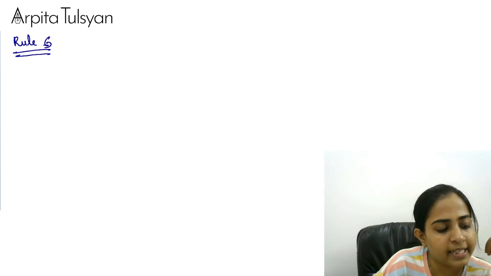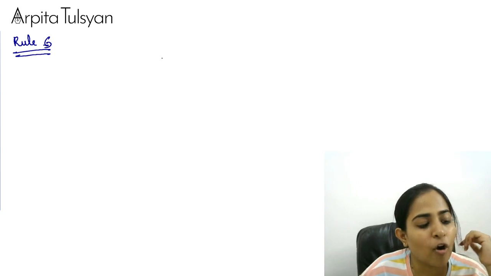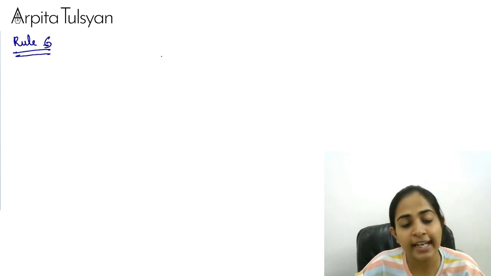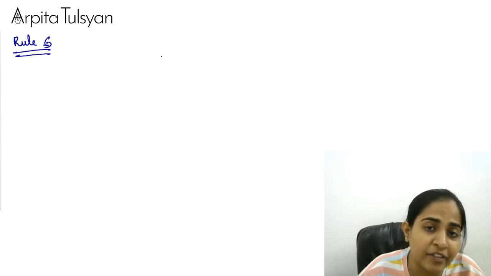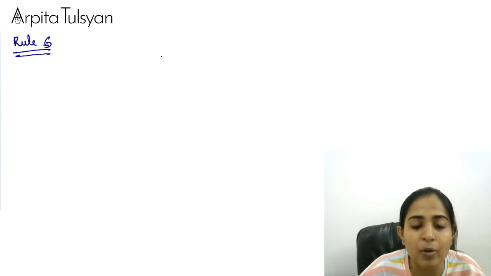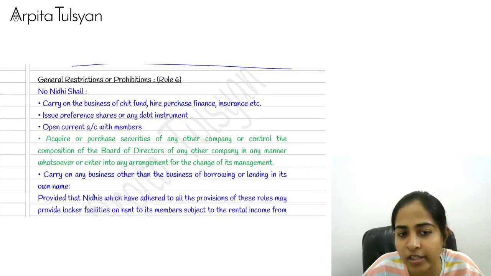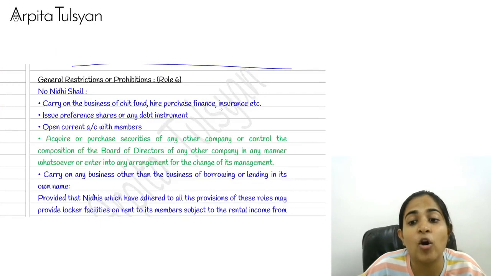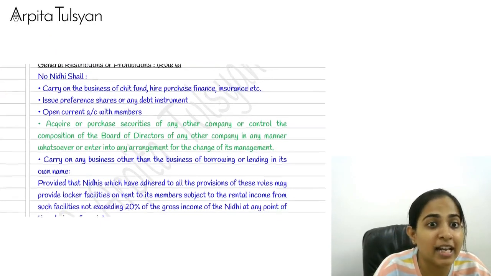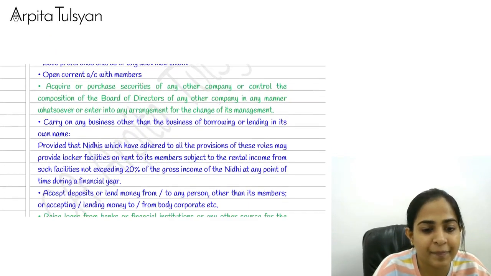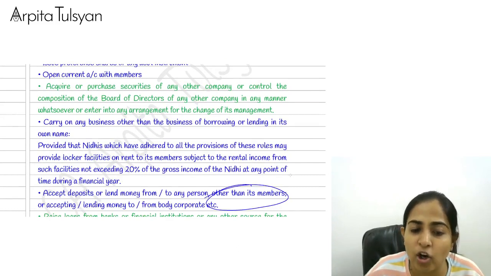Now, this is basically talking about what things the Nidhi company cannot do. So, it cannot issue preferences. It can just carry on the business of Nidhi company. Chit fund is not allowed, hire purchase is not allowed, other finance business is not allowed, insurance business is not allowed. It cannot deal with other than its members, because it was allowed to deal only with its members. Right? So other than members is not at all allowed.